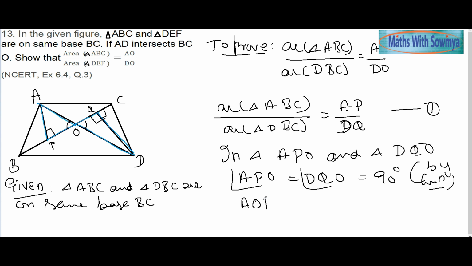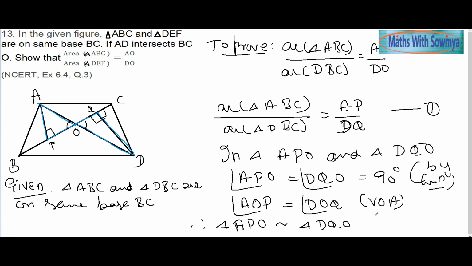So I will say angle AOP is equal to angle DOQ, vertically opposite angles. Simple. The two triangles are now similar by AA similarity. So triangle APO is similar to triangle DQO by AA similarity.